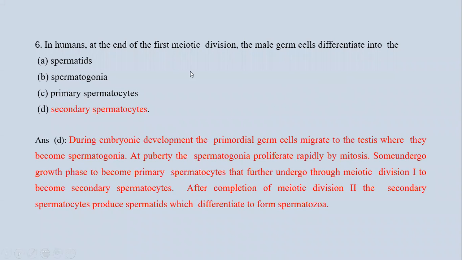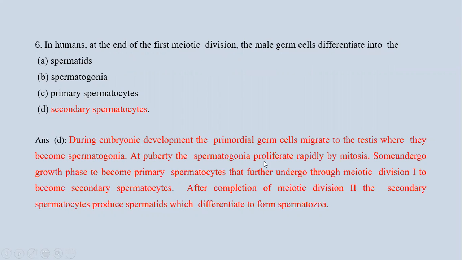Now next question is, in humans at the end of the first meiotic division, the male germ cell differentiates into: first option is spermatids, second is spermatogonia, third is primary spermatocytes, and fourth is secondary spermatocytes.